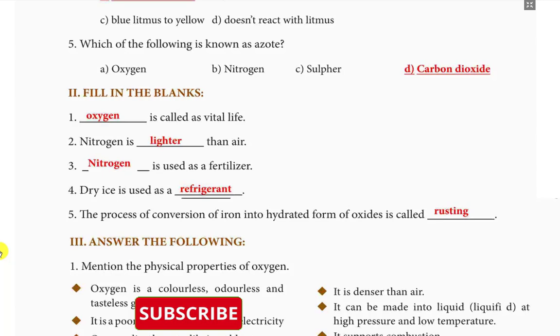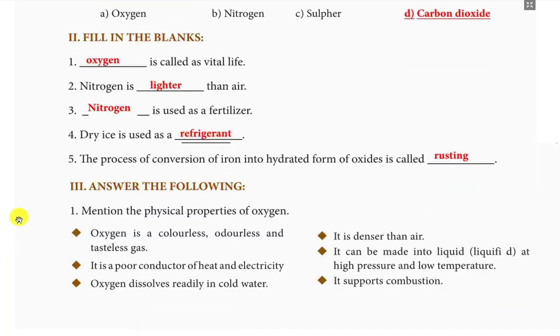First point, oxygen is a colorless, odorless and tasteless gas. Second point, it is a poor conductor of heat and electricity. Third point, oxygen dissolves readily in cold water. Fourth point, it is denser than air. Fifth point, it can be liquefied at high pressure and low temperature. Sixth point, it supports combustion.